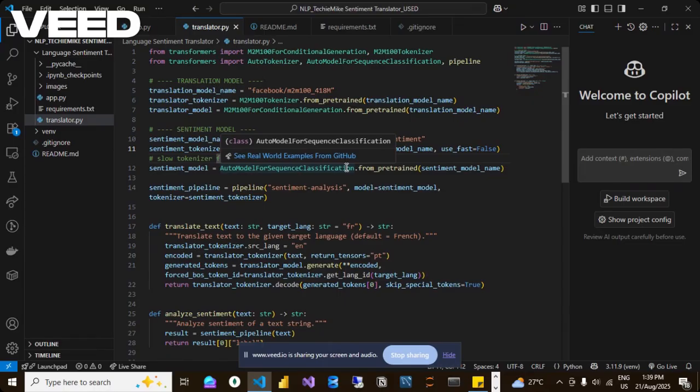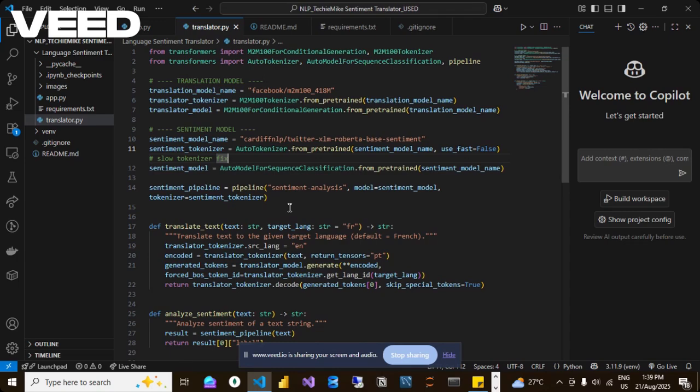This project will be translating from English to French, and while it's translating, it also tells you the sentiment behind the language you have entered. In the project here, we're going to be creating two basic files: translator.py, which is written in Python, and also app.py, which is also written in Python.